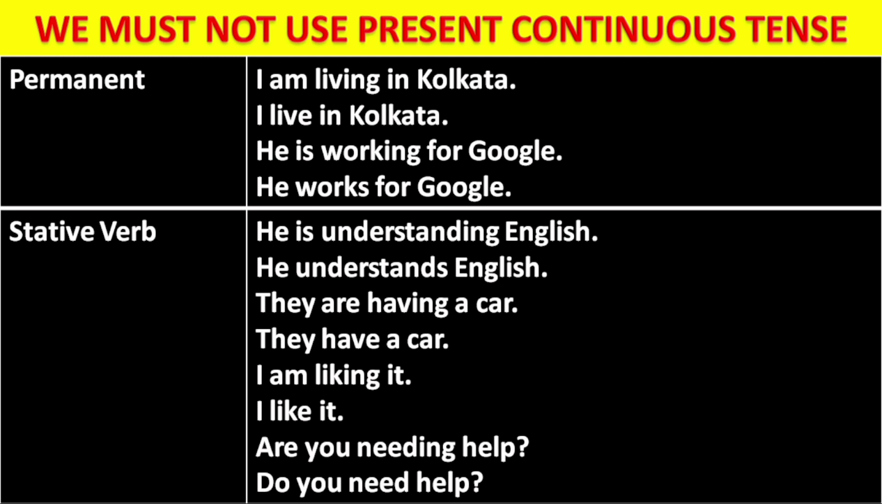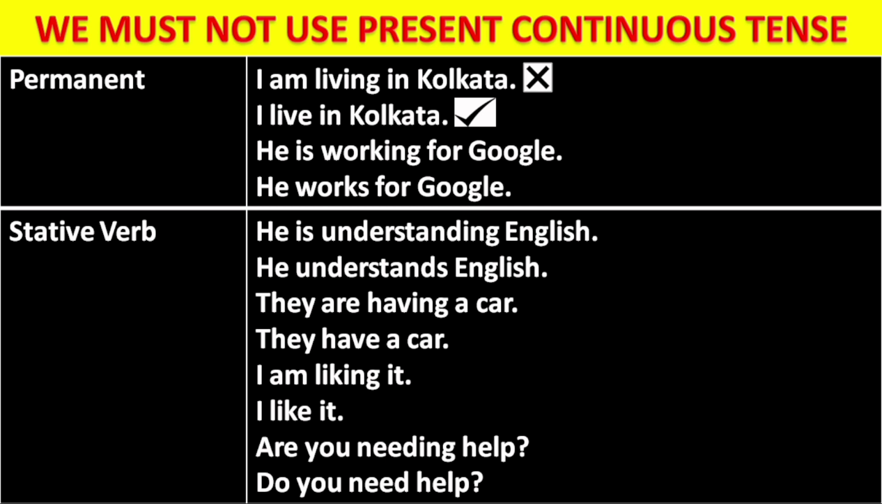Now we must not use present continuous tenses in two cases. When something is permanent, like here I have given the example, I am living in Kolkata. When I stay in Kolkata, I must not say I am living in Kolkata. That is wrong. We must say I live in Kolkata. So this is correct.